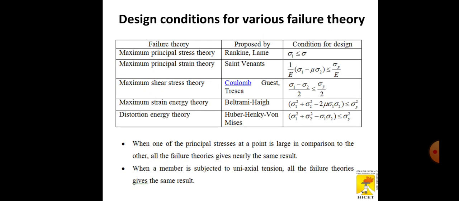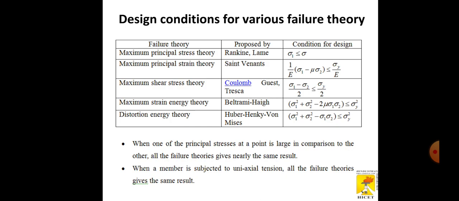Some of the design conditions for various failure theories. This table clearly shows what conditions we can follow in the failure theories. For the first one, maximum principal stress theory, it was proposed by Rankine, and the condition for design is sigma 1 less than or equal to sigma y. The maximum principal strain theory was proposed by Saint-Venant. The condition for design is 1 by E into (sigma 1 minus mu sigma 2) less than or equal to sigma y by E. The third one is the maximum shear stress theory.